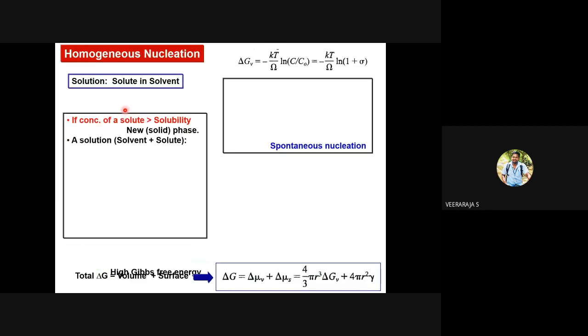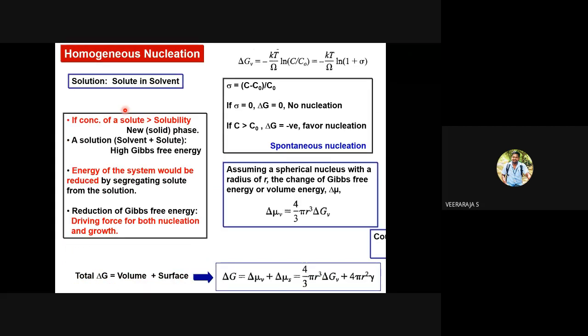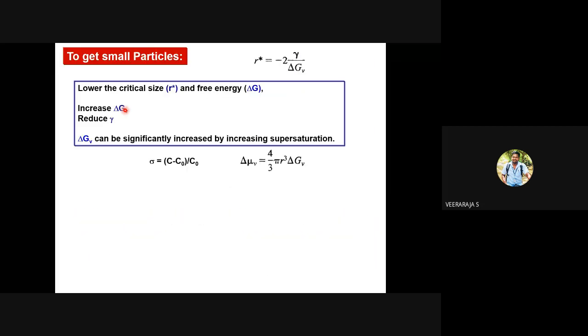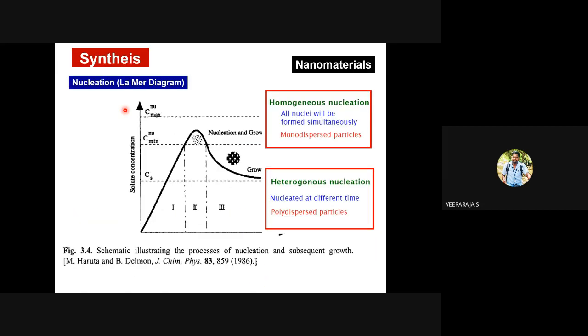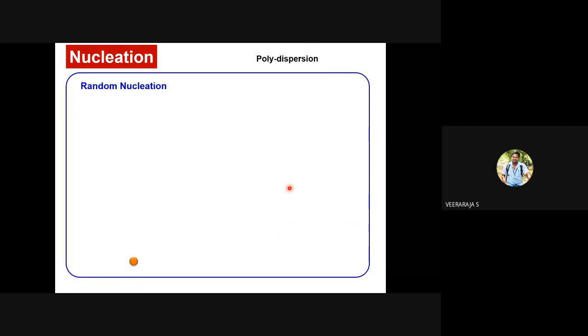Whereas random nucleation, this is heterogeneous nucleation or random nucleation. This heterogeneous nucleation is different from the heterogeneous nucleation forming from different phases. You understand, right? So this heterogeneous nucleation will definitely lead to poly-sized particles because it is obvious. By the time the third or fourth or 10th nuclei formed, the first has grown into larger size. It is difficult to get identical particle size when the nucleation is random or heterogeneous.